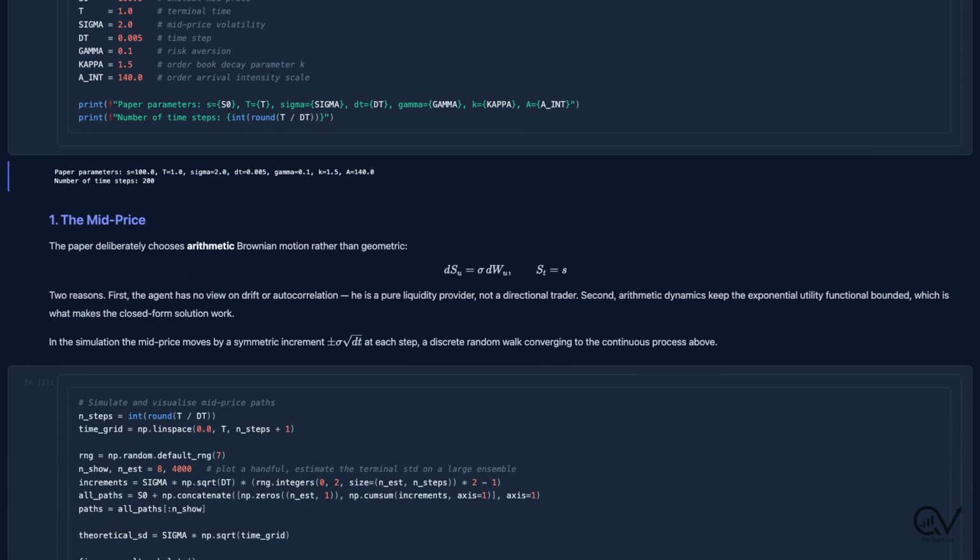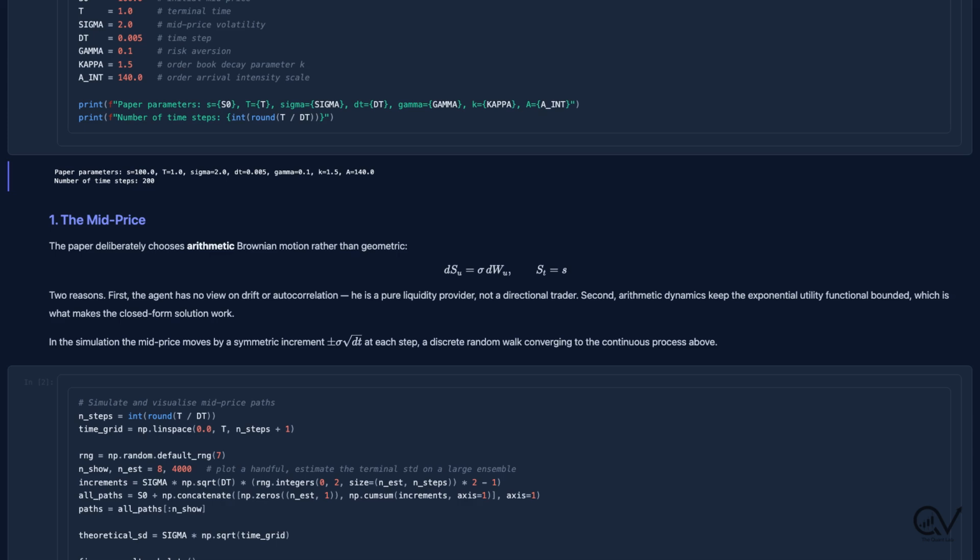Start with the mid price. The paper writes dS equals sigma dW. That is, arithmetic Brownian motion, sigma times the increment of a Wiener process with no drift term at all. Why no drift? Because our agent has no opinion about direction. He is a liquidity provider, not a speculator.